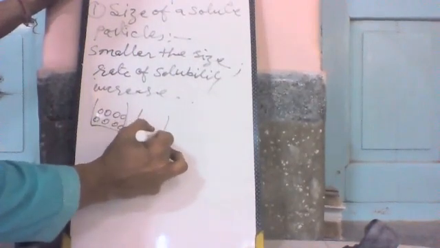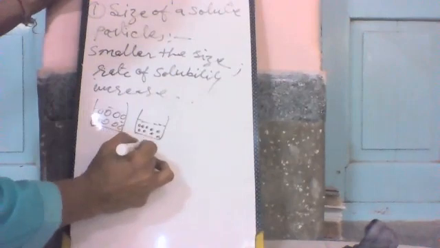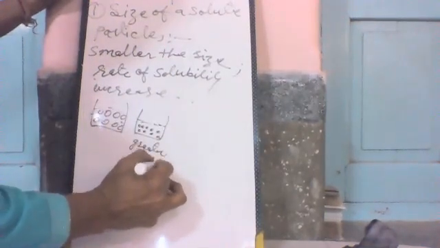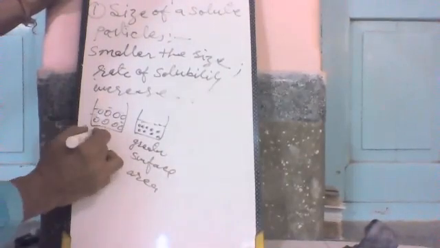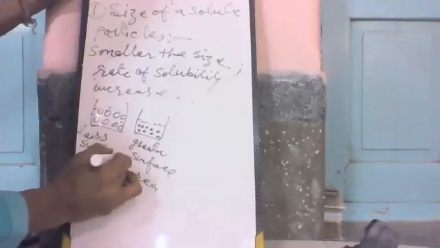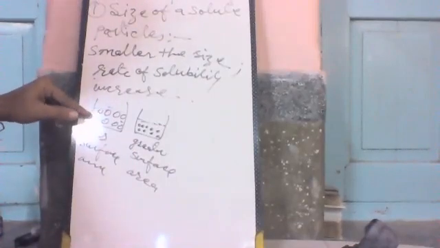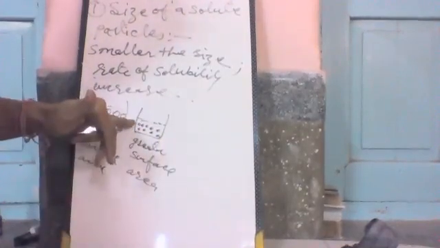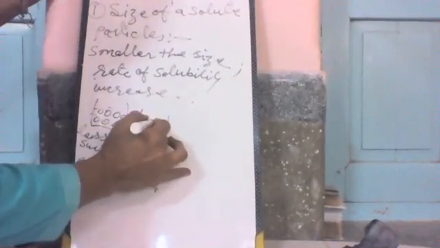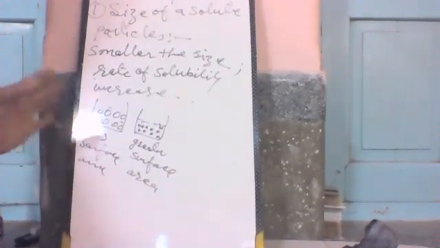They have the greater surface area in this, and the bigger particle has less surface area in contact with the solvent. Here is the greater surface area attaching with the solvent, and due to this it can dissolve easily as compared to the bigger size solid particle.